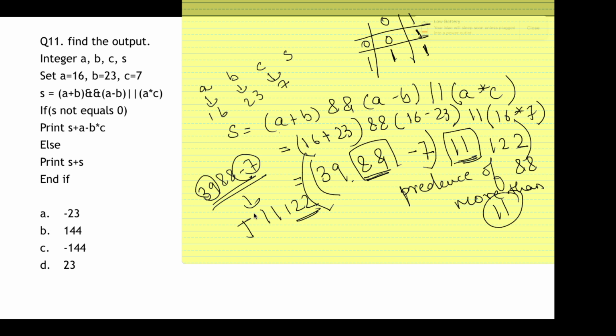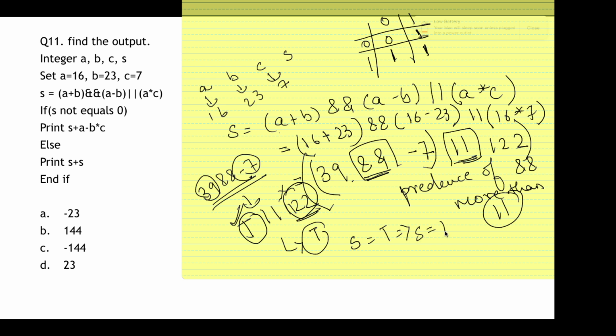Here we have already found out that one is true, so we need not check for the other number. It doesn't matter whether this is true or false in an OR table. The output will automatically be true. Now, S is equal to true. This implies the S value is equal to 1.